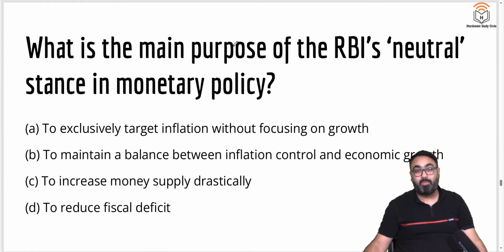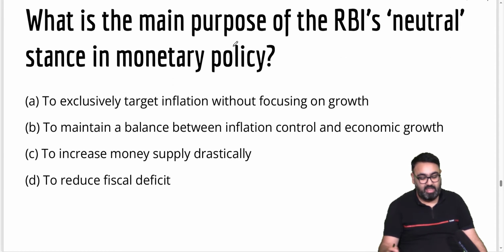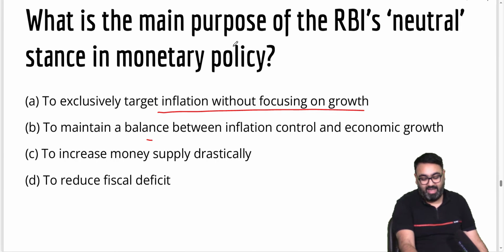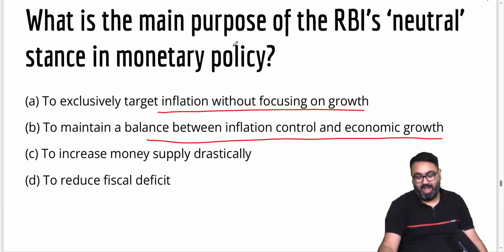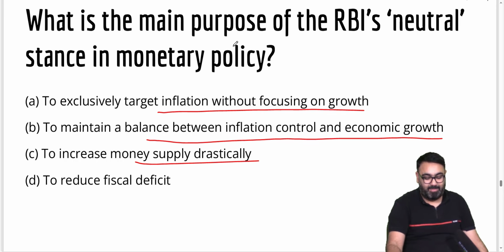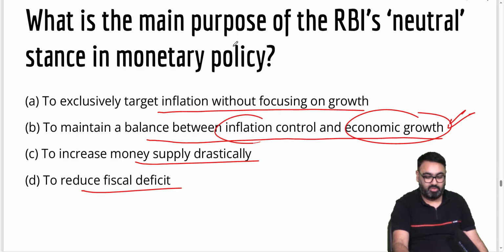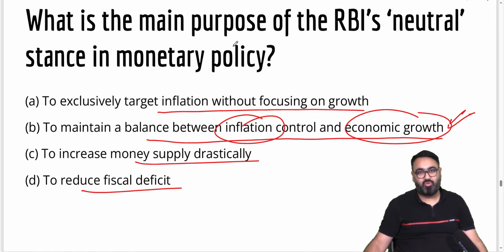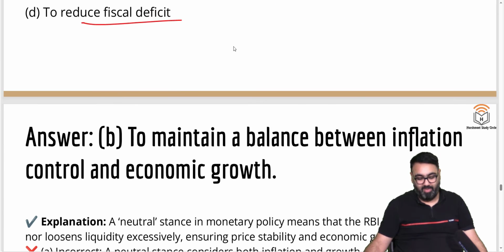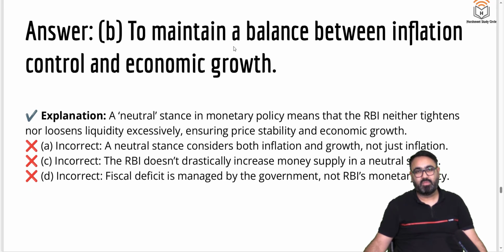Second question, what is the main purpose of RBI's neutral stance in monetary policy? We discussed this. Exclusively target inflation without focusing on growth. To maintain a balance between inflation control and economic growth. To increase money supply or to reduce fiscal deficit. We discussed how RBI has changed its stand from withdrawal of accommodation to neutral. Neutral means now they are trying to balance inflation and economic growth. Rather than focusing on one, they are focusing on both now and trying to balance it out. So the answer here is B.